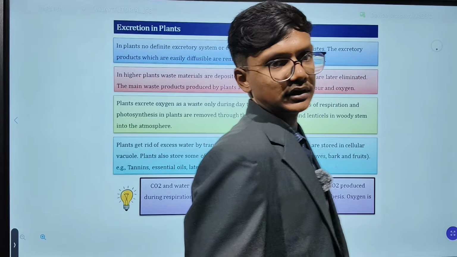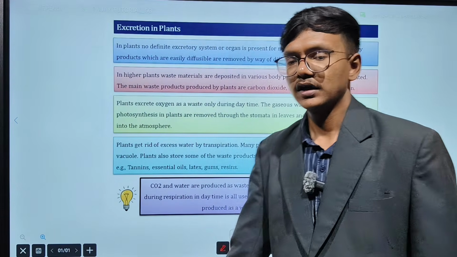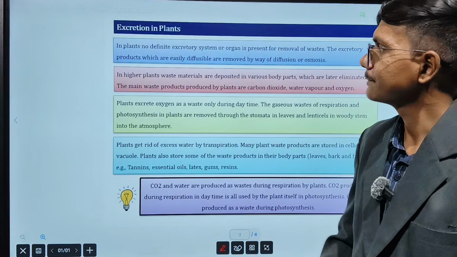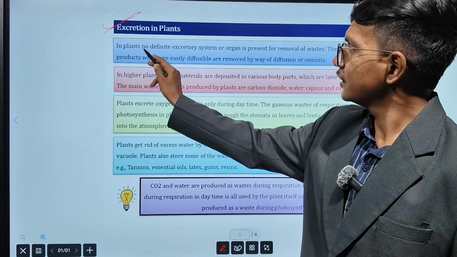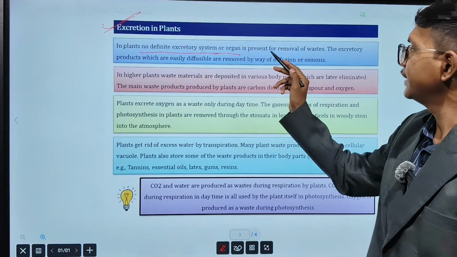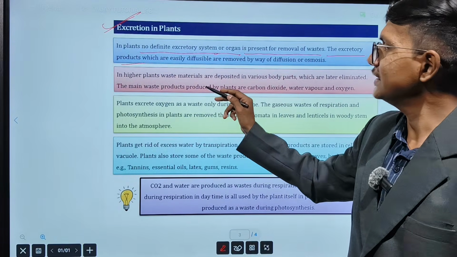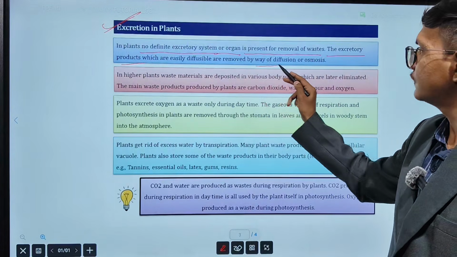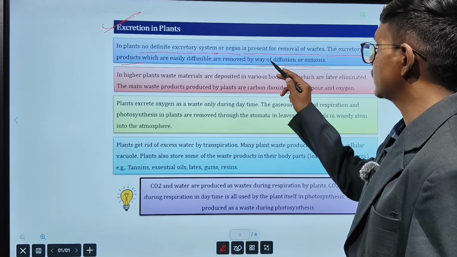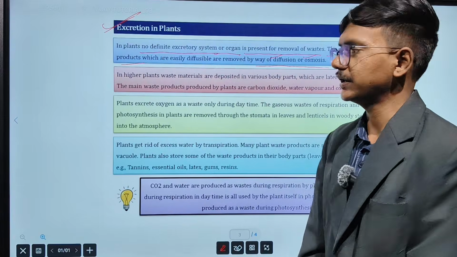Now the next topic is excretion in plants. How do plants do excretion, because plants also produce many waste products? How will they remove these things? In plants, no definite excretory system is present, no organ is there that helps in the removal of waste. The excretory products which are easily diffusible are removed by way of diffusion and osmosis. So in plants basically two processes are involved, diffusion and osmosis. These two processes help in the excretion of the waste materials.